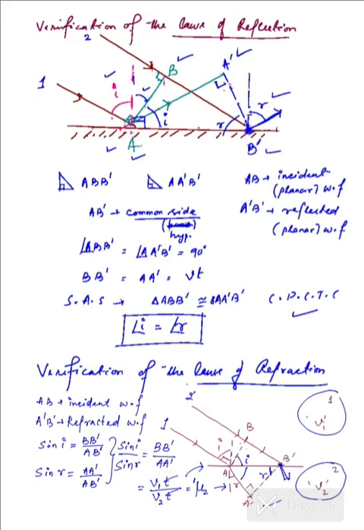So we have this ratio of the sine of the angle of incidence to the sine of the angle of refraction as the refractive index of the second medium with respect to the first, which is a constant for a given pair of media, which again verifies the other law of refraction.